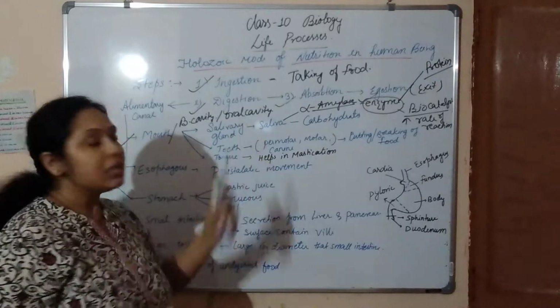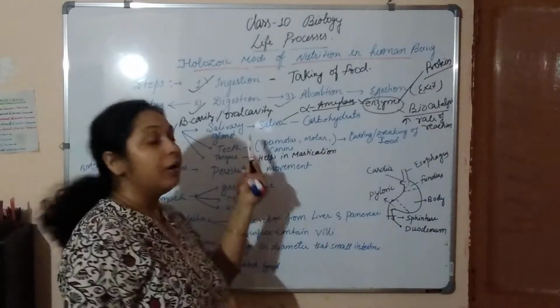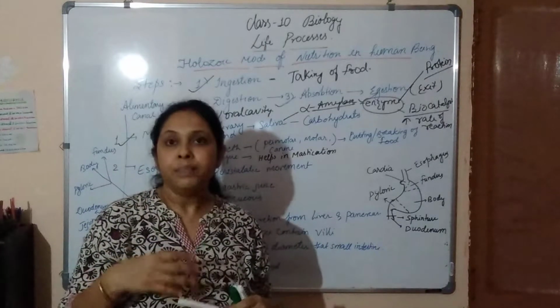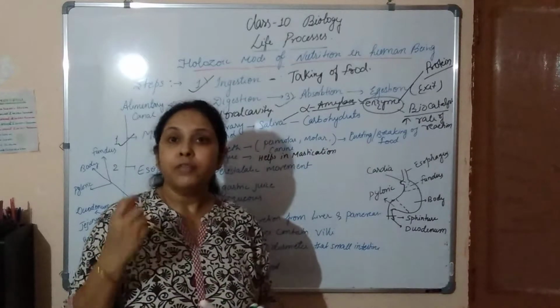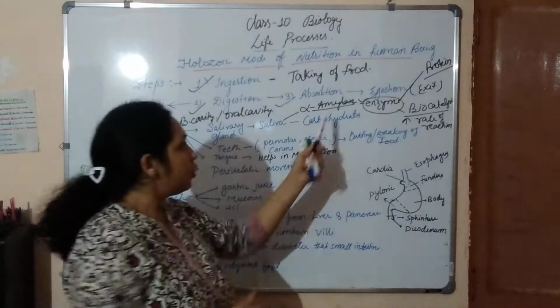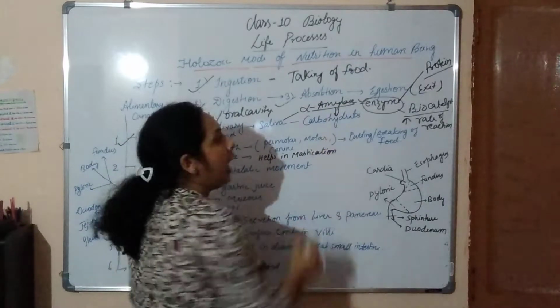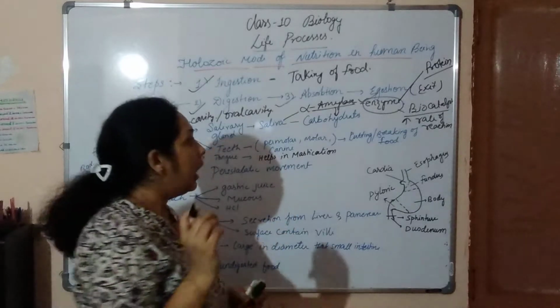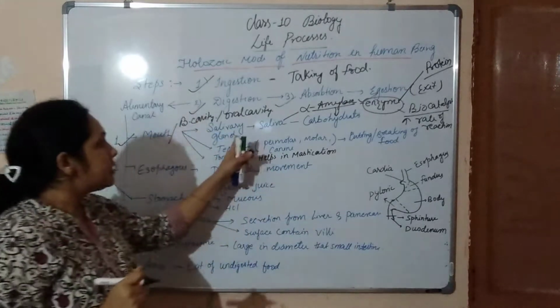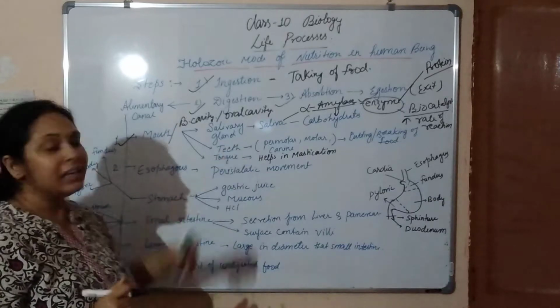So in our mouth there is saliva, and this saliva contains alpha amylase, which helps in the digestion of carbohydrates, and it is slightly alkaline in nature. The second thing is the teeth.